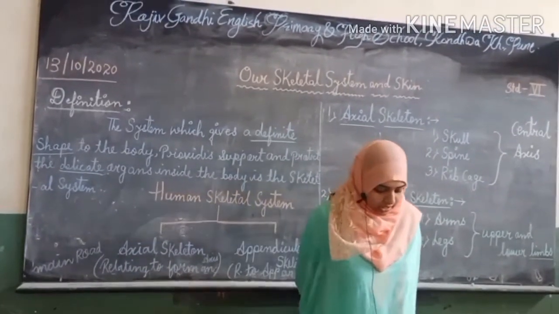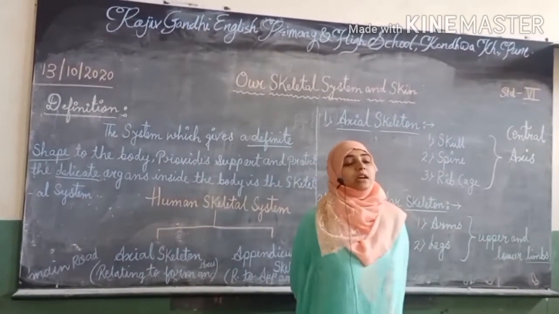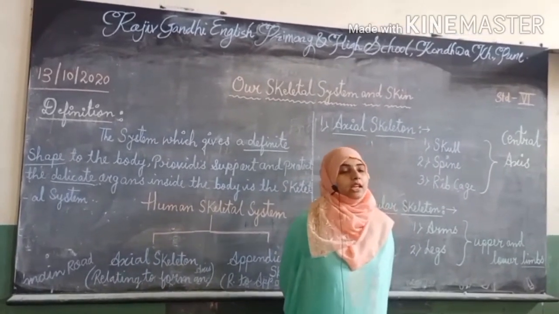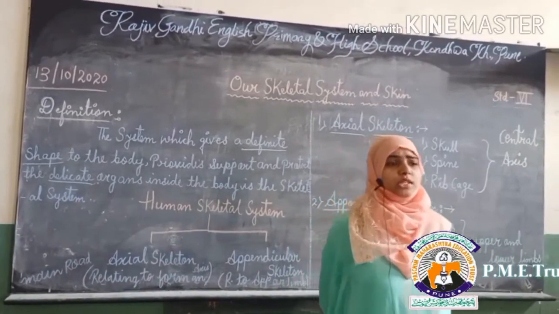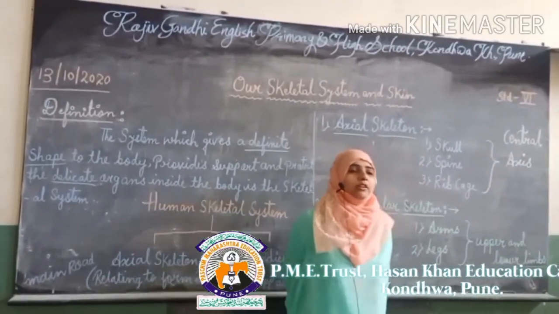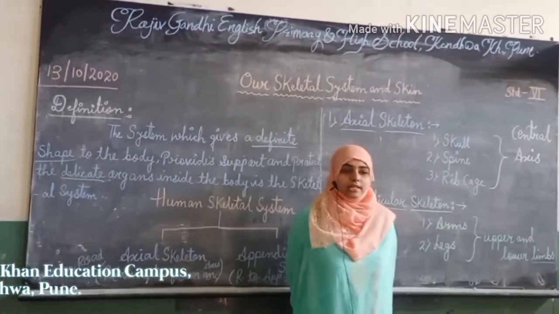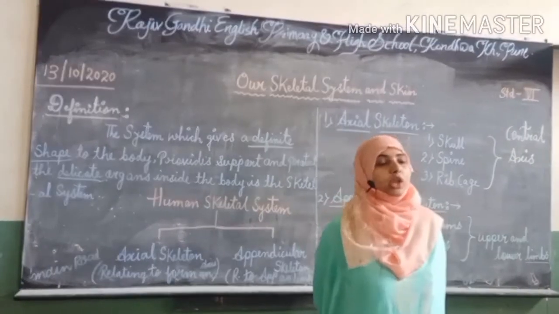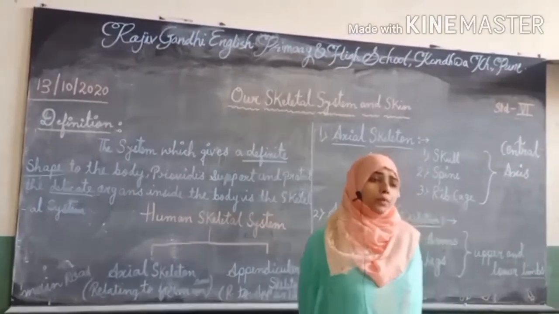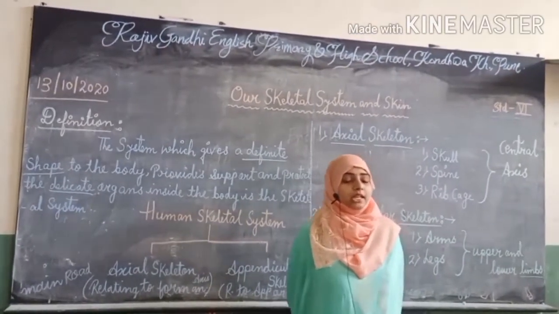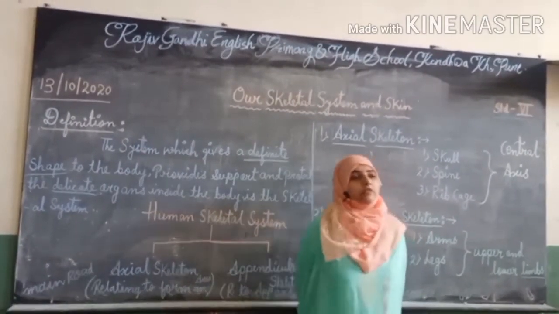Before we start today's lesson, we discussed our skeleton system and skin in yesterday's class. In that class we discussed many things related to the skeleton. First, the definition. Second, the presentation, how it performs its functioning. Next, the types of bones: how many types of bones are present in the human skeleton system. In that we discussed 4 types of bones.